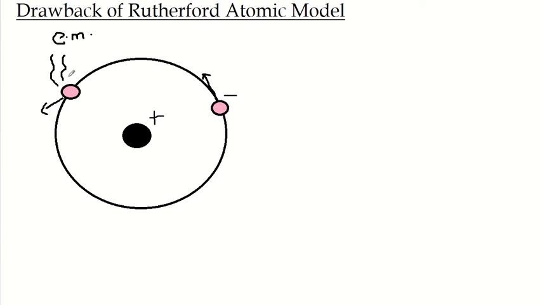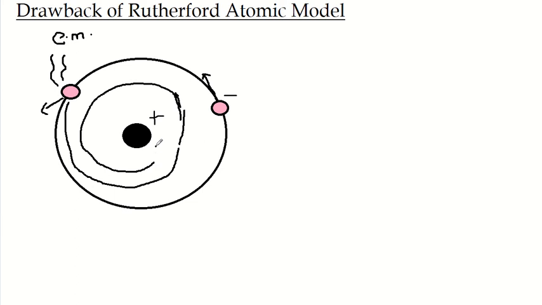So it is losing energy. And as this electron is losing energy, it will spiral down because it is losing energy constantly as it is revolving around the nucleus. And at the end, the electron should collapse onto the nucleus because at one time it will have so little energy that it will fall down and collide with the nucleus.